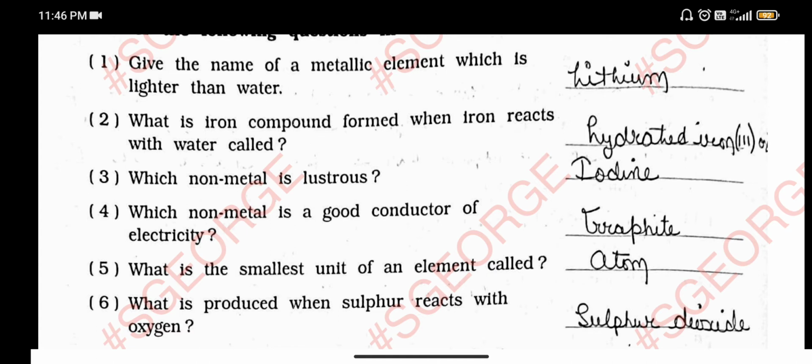Which non-metal is lustrous? Lustrous means shiny, like how all of you shine so much, I know. That is iodine. Which non-metal is a good conductor of electricity? That is graphite. What is the smallest unit of an element called? That is atom. The smallest part of anything is called an atom.